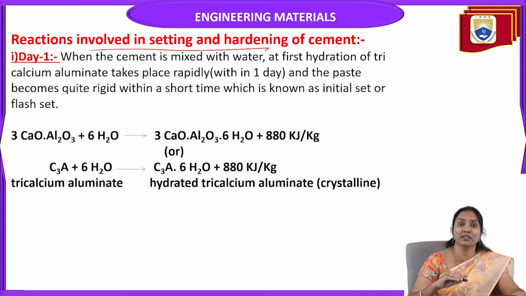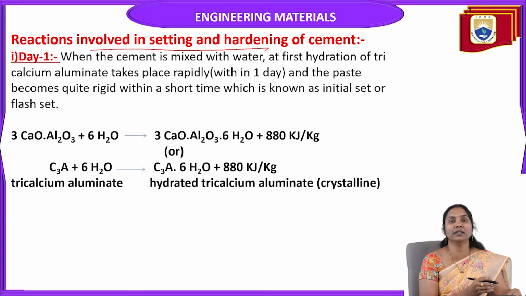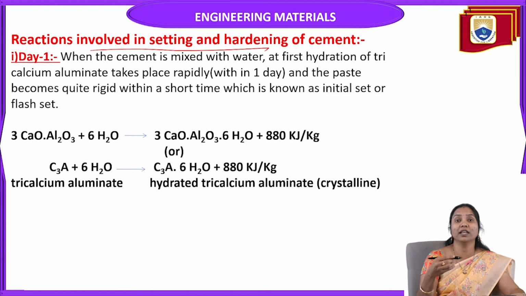That means the plastic gel mass is converted to crystalline mass, and solid cement is formed. That is called hardening. This total process takes 28 days. As the time duration increases, the strength of the cement increases.